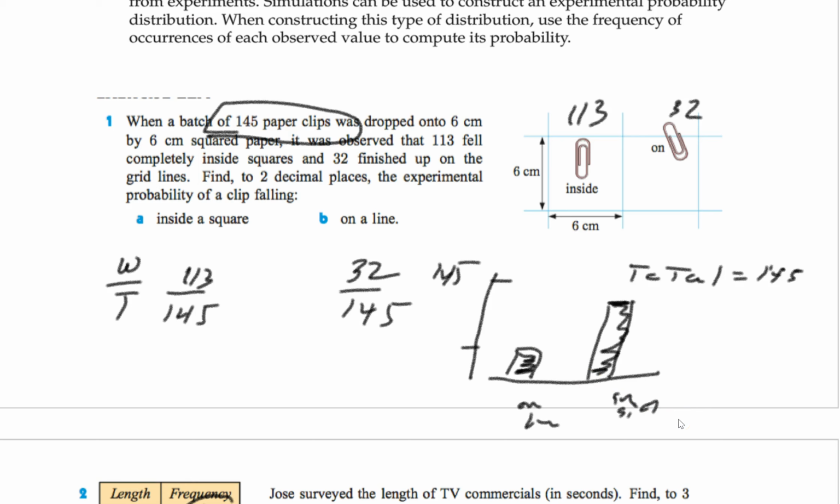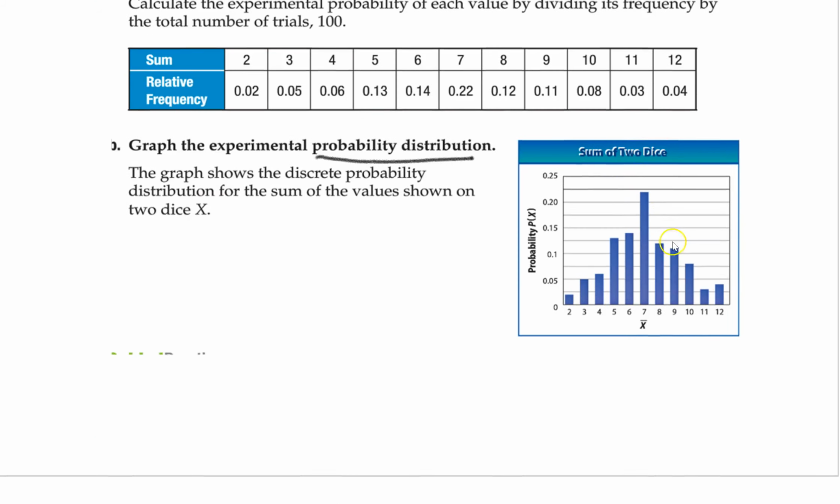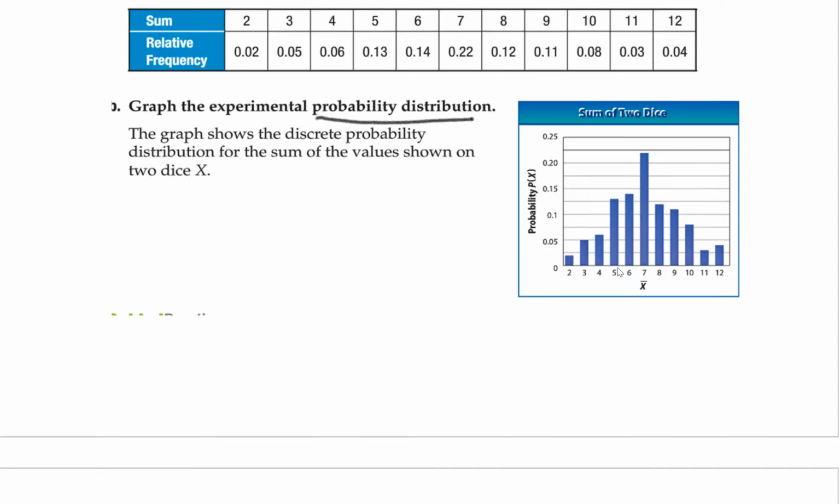Just by a quick look at it, okay, that's going to happen way more often. So look down here, right? Sum of 2 dice. Oh, 7's happen the most. And again, this was an experimental one, so it's not nice and even. 12 happened more than 11 in this case, right? Because it's based on an experiment, but they did a probability distribution based on that.